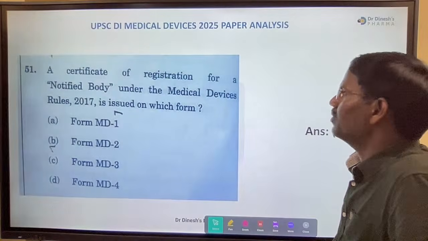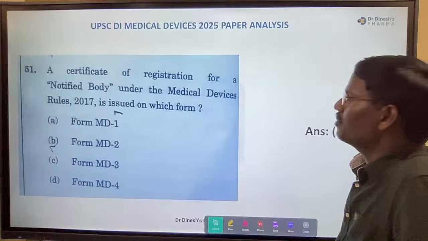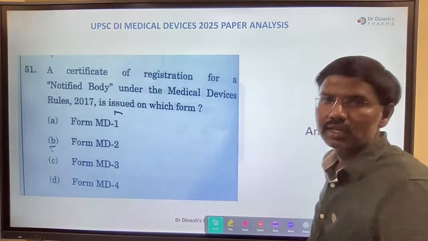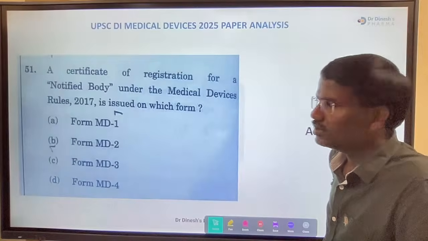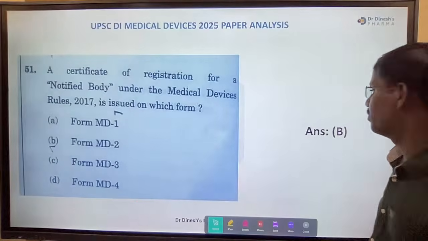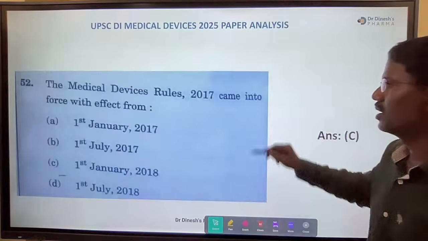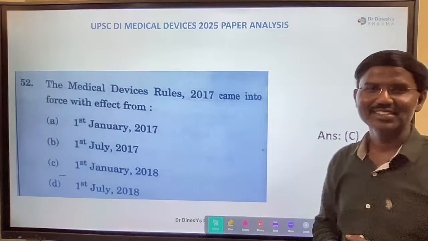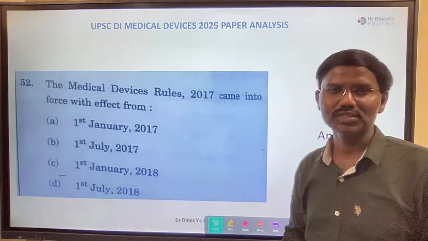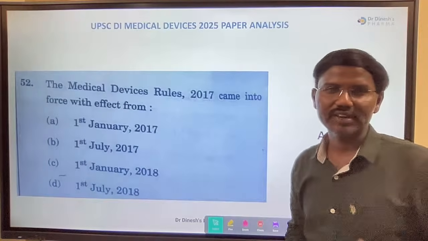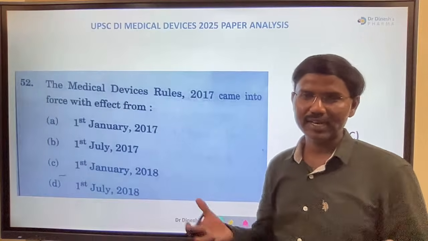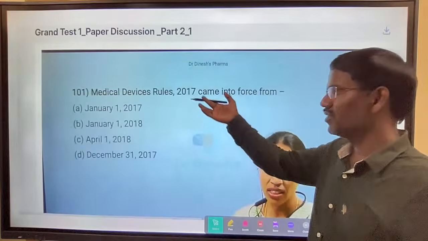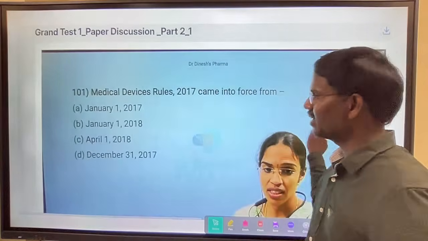Next, a certificate of registration for a notified body under the Medical Device Rules 2017 is issued in which form? Notified body, issued in which form? Right. So the answer is B. OK, MD2, notified body registration in MD2. So everybody expected this question, right? So Medical Device Rules 2017 came into force with effect from. OK, everybody expected, and everybody might have answered correctly, right? No need to go for confusion, and we were also discussing it many times, right?